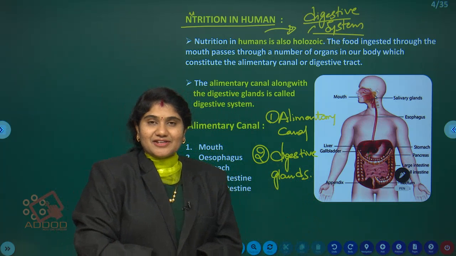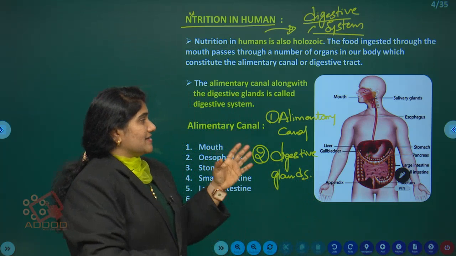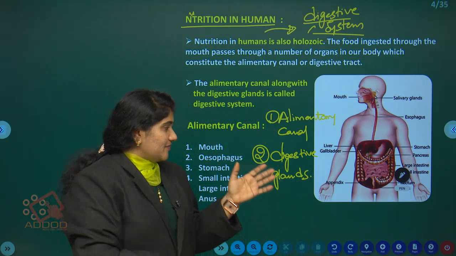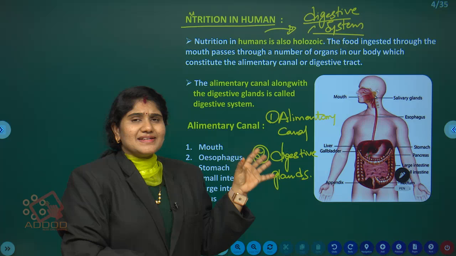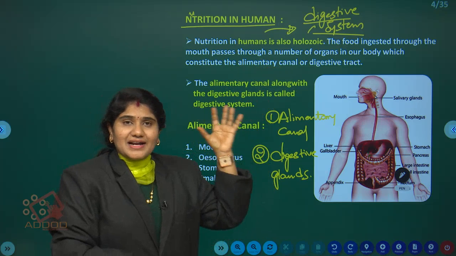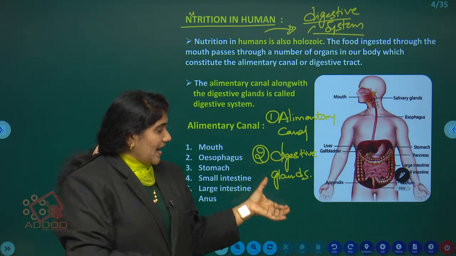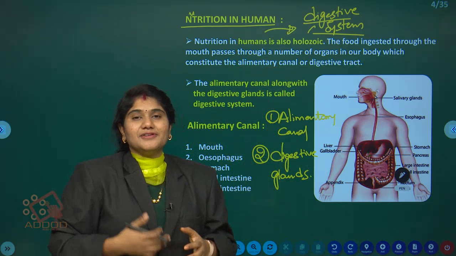Here the digestive system consists of two things. One is the alimentary canal and the second one is the digestive glands. Means the digestive system contains the alimentary canal and digestive glands for the nutrition process.